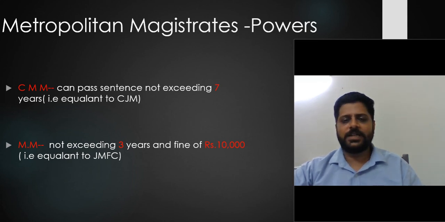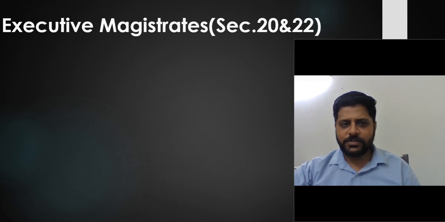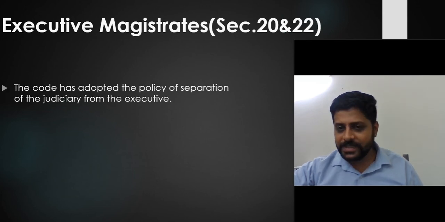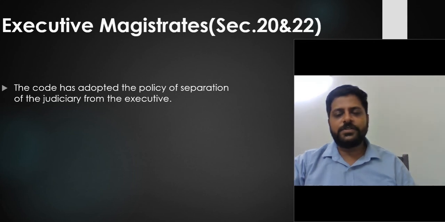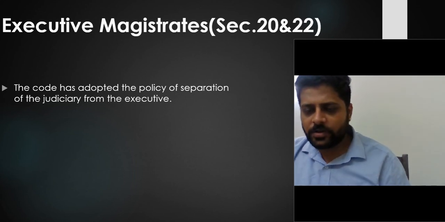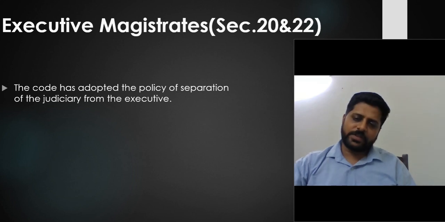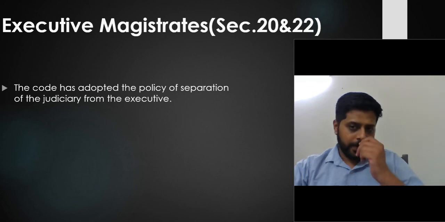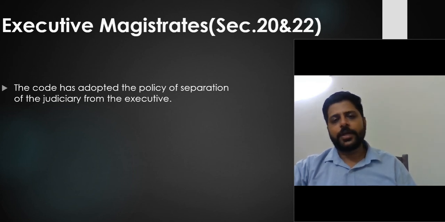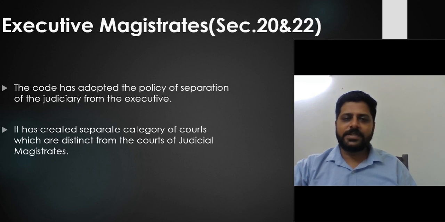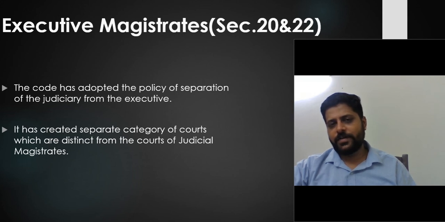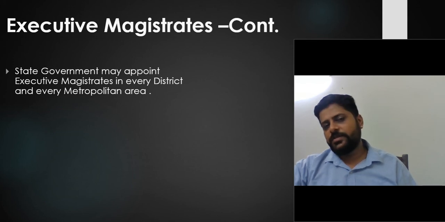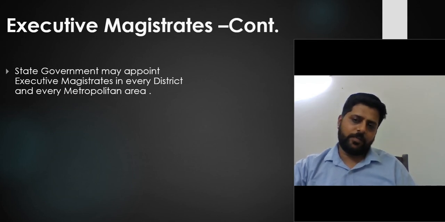judicial magistrate first class. Now the executive magistrate. The court has adopted the policy of separation of judiciary from the executive. As we all know, even in our constitution, it has been said that the functions of judiciary, executive, and legislature will be different, and they are altogether different bodies. So it has created a separate category of court which is distinct from the court of judicial magistrate. Executive magistrate has a different power. Now, what powers does the executive magistrate have? And first, who will appoint the executive magistrate?